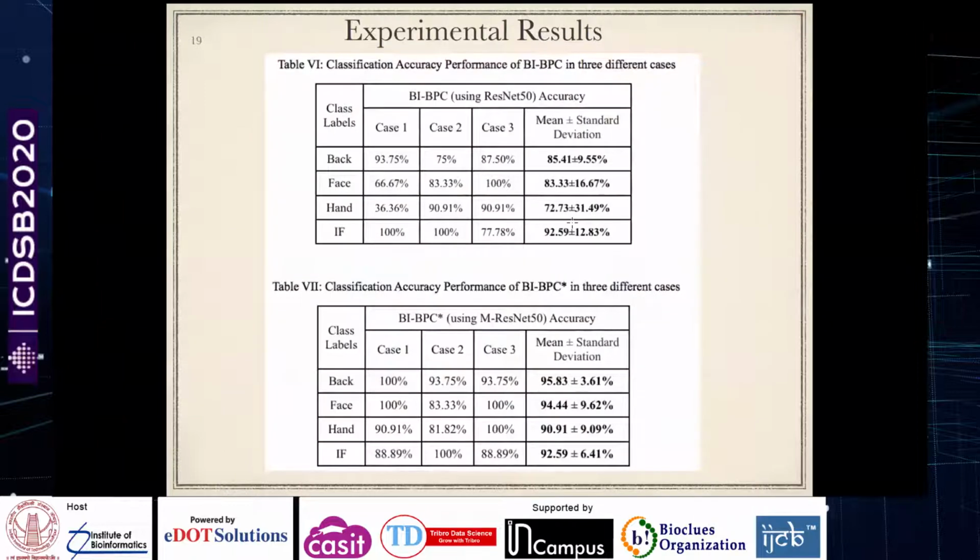So this is the class-wise accuracy of these models. For some particular cases, we did almost a threefold validation. So for the 3 different folds, we got this kind of accuracy.